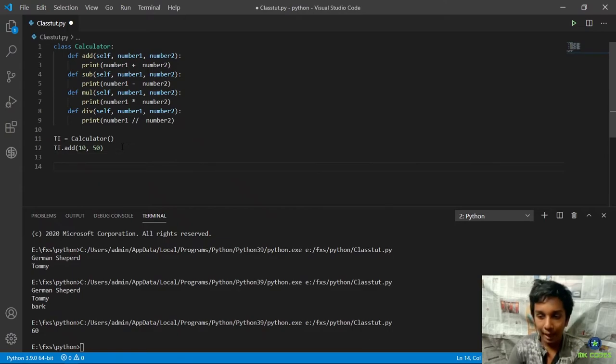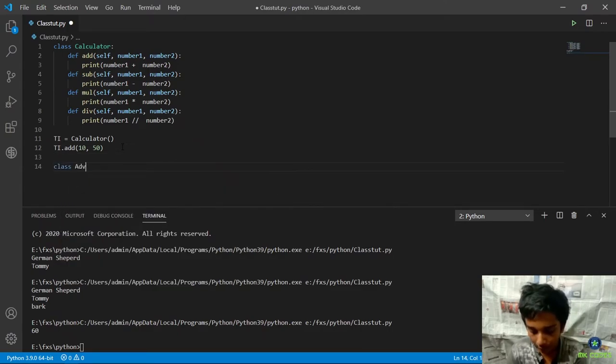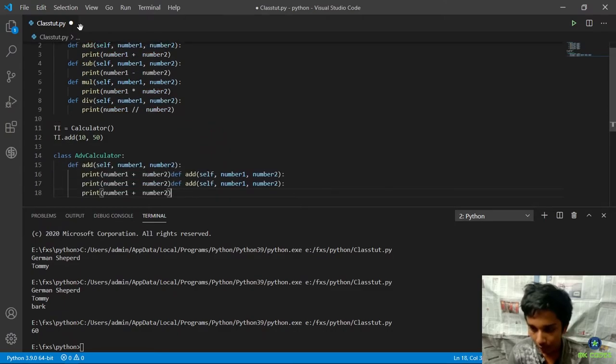So let's say we have another class called advanced calculator. So all that power, exponentiation, and stuff. So I'll just paste it here.